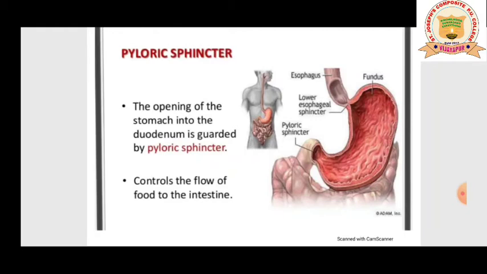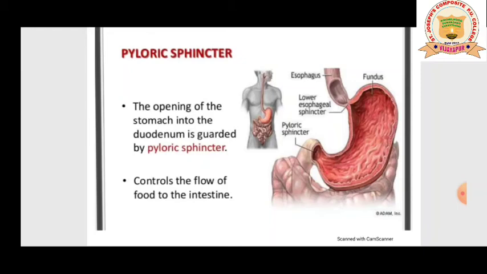So what is the function of the pyloric sphincter? It controls the flow of food into the intestine. How much food is required by your body? No doubt the food is stored in the stomach, so it may be a huge quantity or a small quantity, and it has to go for digestion, and complete digestion is going to occur in the small intestine itself. So the flow of food has to come from the stomach to the intestine.